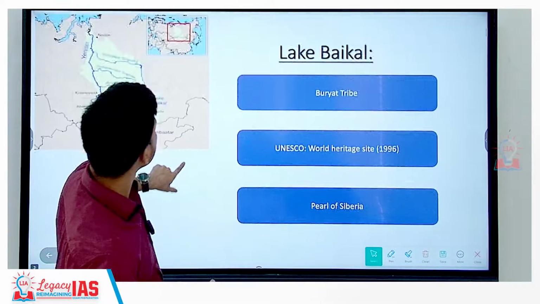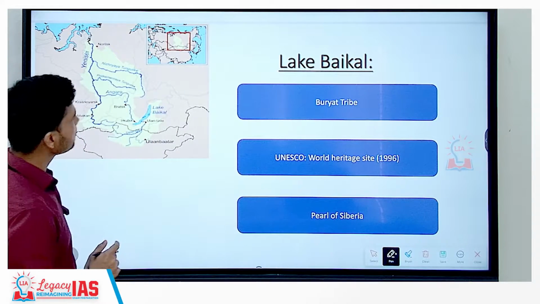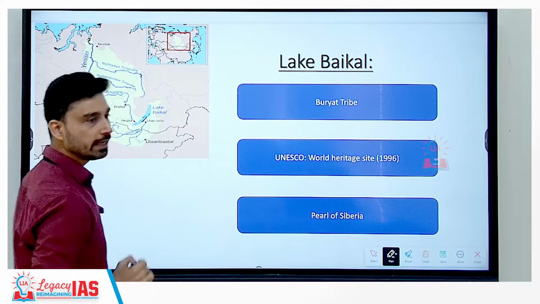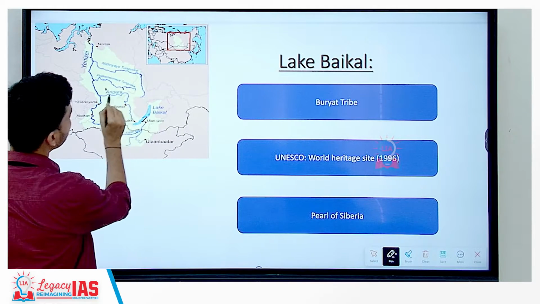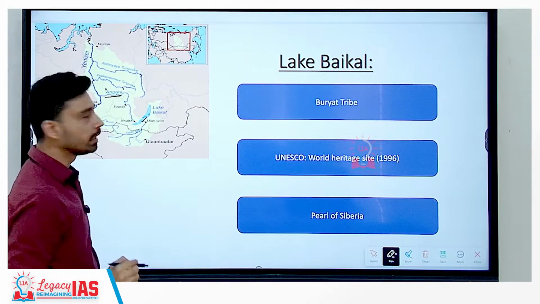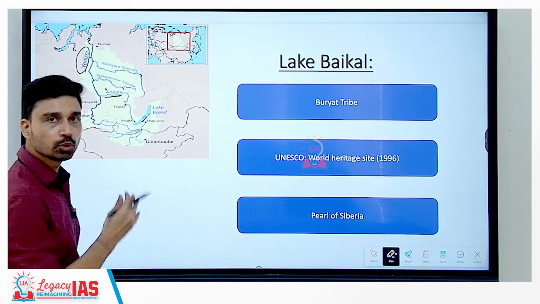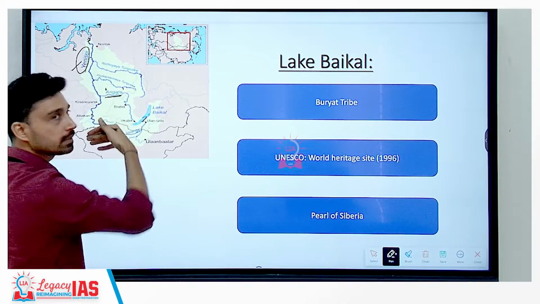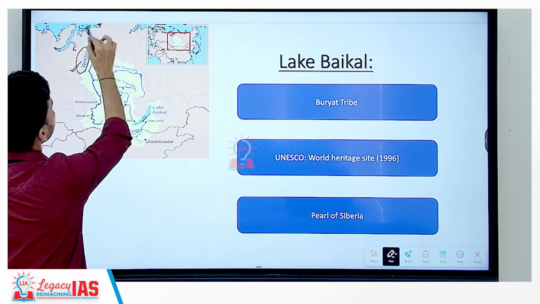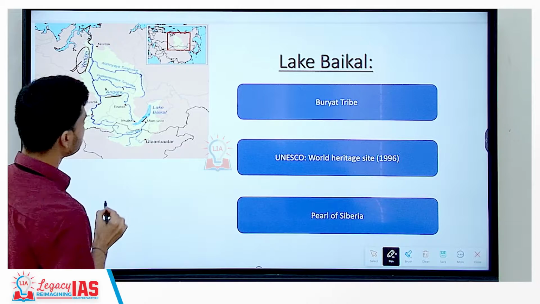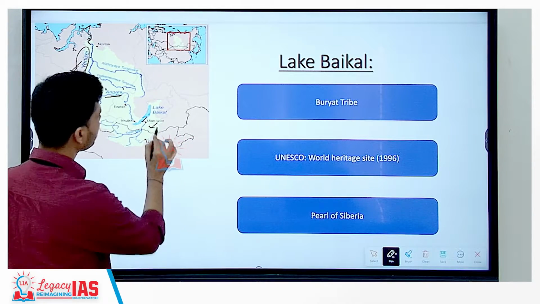Not only that, if you look at some other aspects of Lake Baikal, this is your longitudinal Lake Baikal, and from it originates a river called the Angara river. The Angara river is a tributary of a very important river flowing through Russian territory, especially the eastern part of Russia, called the Yenisei river, and the Yenisei river further enters into the Arctic Sea.